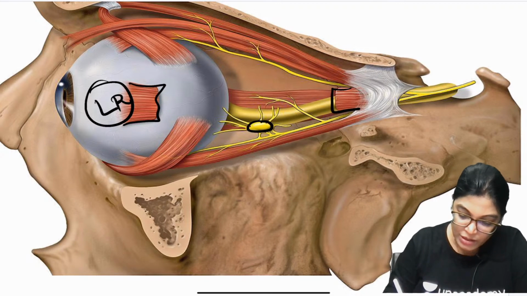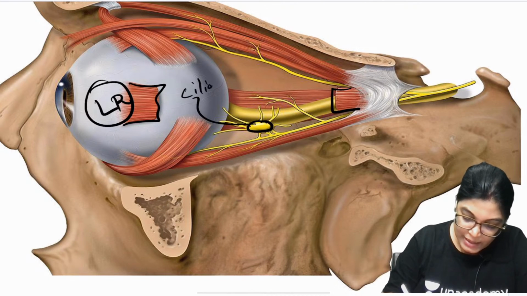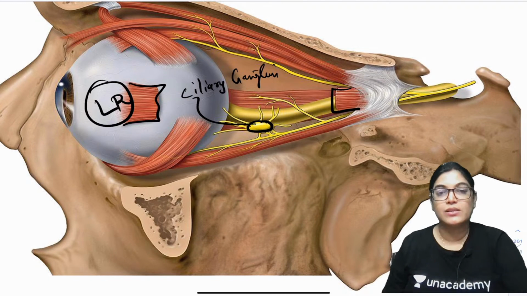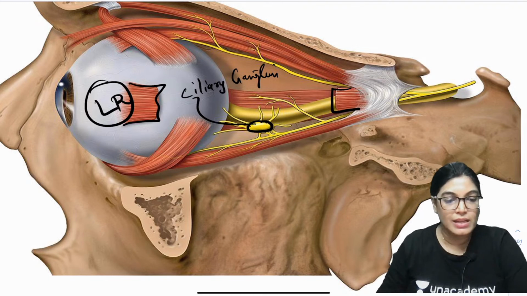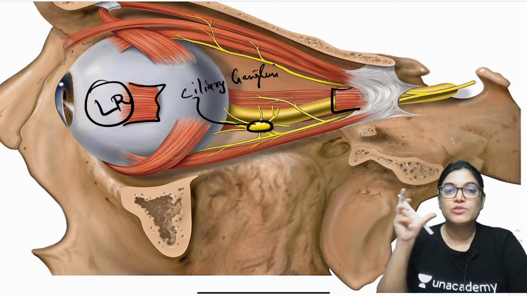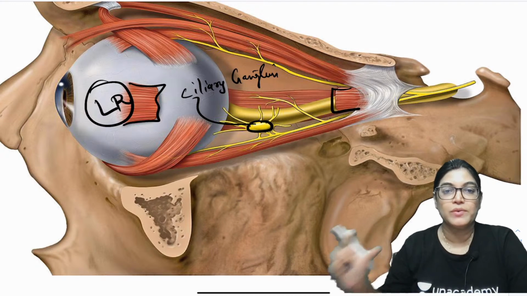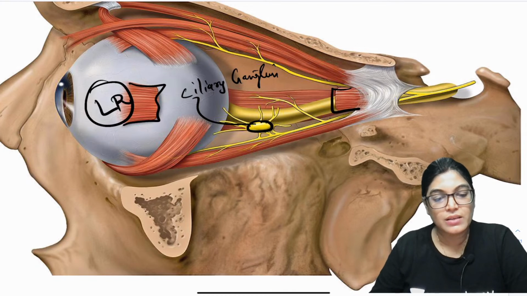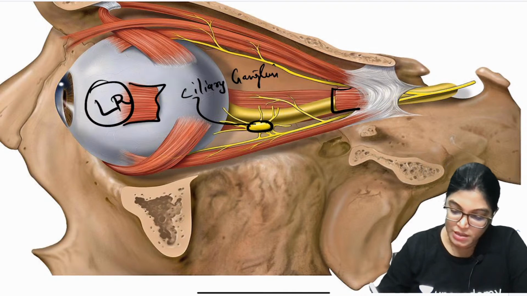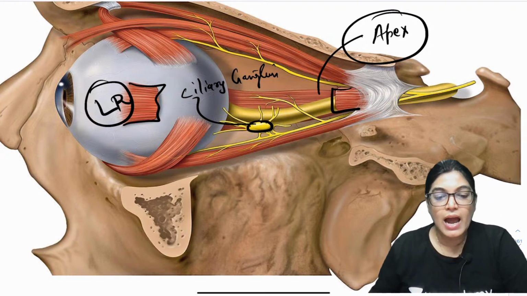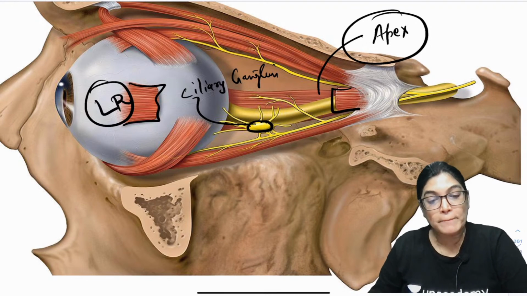What is this ganglion? This is the ciliary ganglion. It is located exactly near the apex, lying between the optic nerve and the lateral rectus muscle.